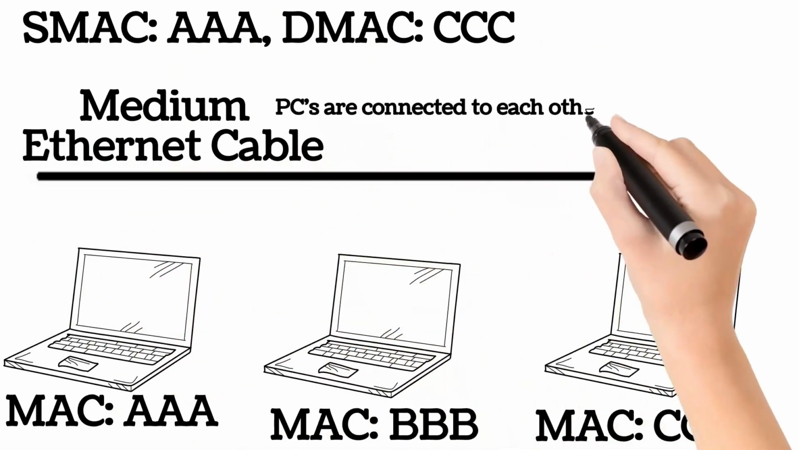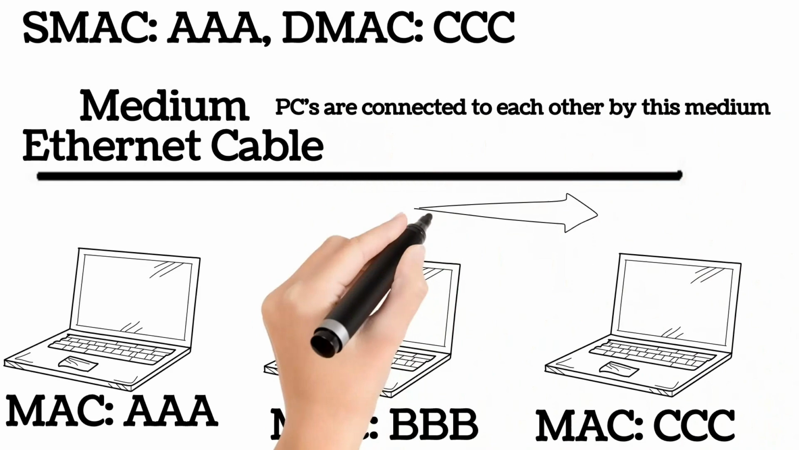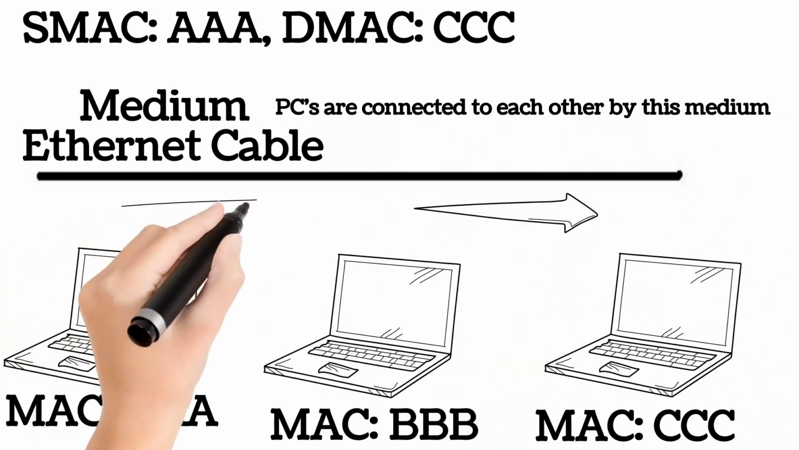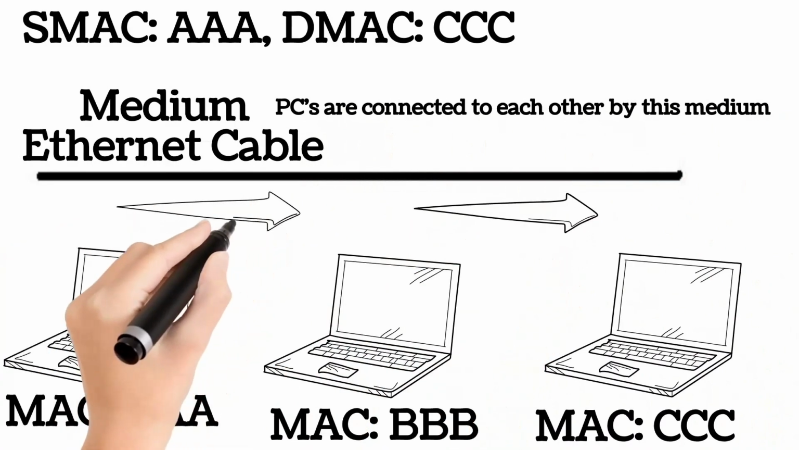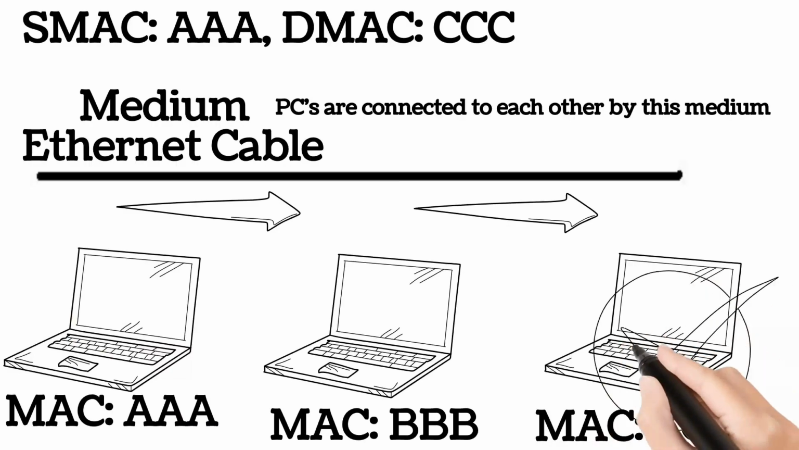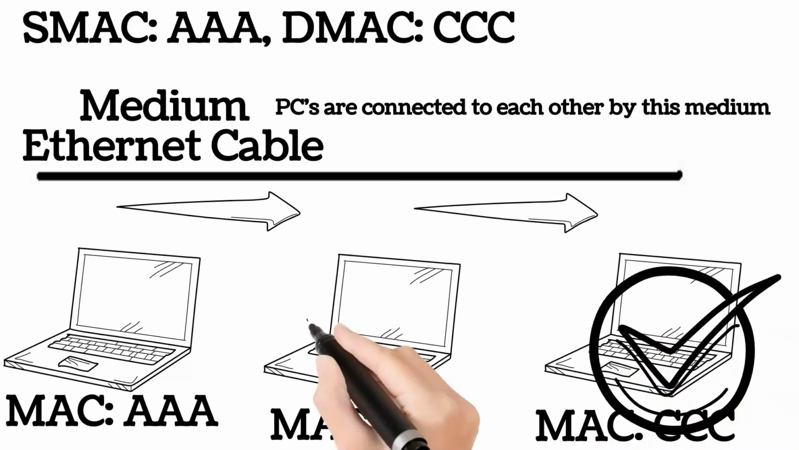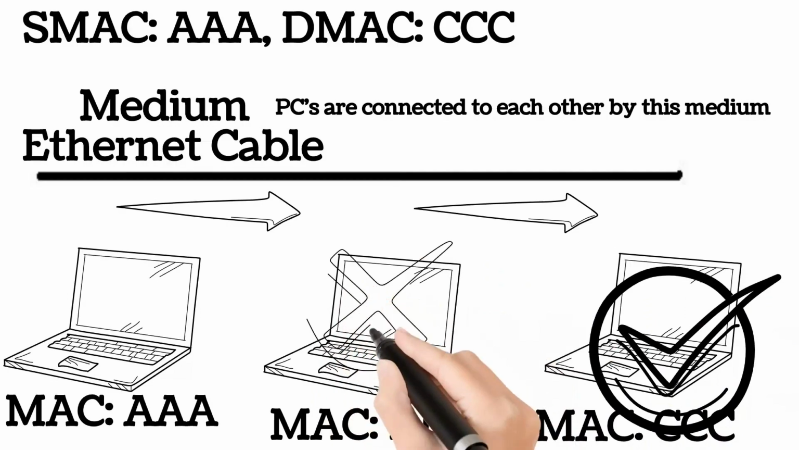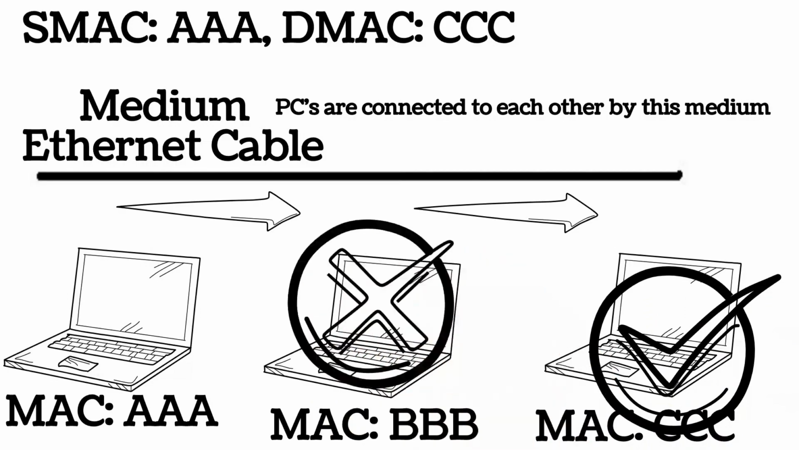The computer which sends a frame on the wire attaches the source MAC address and destination MAC address along with the frame. Other computers will receive this frame. The computer whose MAC address matches the destination MAC address will accept that frame, and the others will discard it.